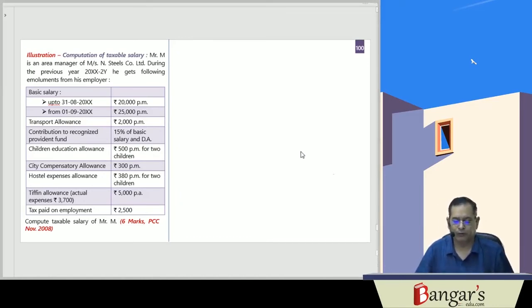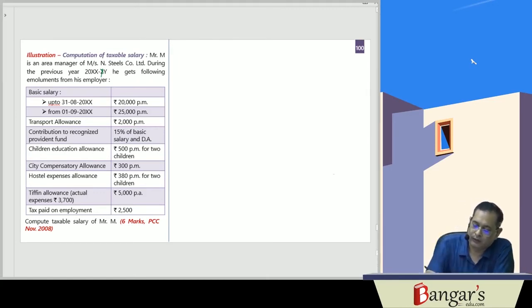Now here is one question. Mr. M is an area manager of N Steels Company Limited, and during the previous year 20XY, he gets the following emoluments: basic salary, transport allowance (as you are aware, transport allowance is fully taxable), contribution to recognized provident fund, children education allowance, city compensatory allowance, hostel expense allowance, tiffin allowance, and tax paid on employment. Compute the taxable salary of Mr. M.